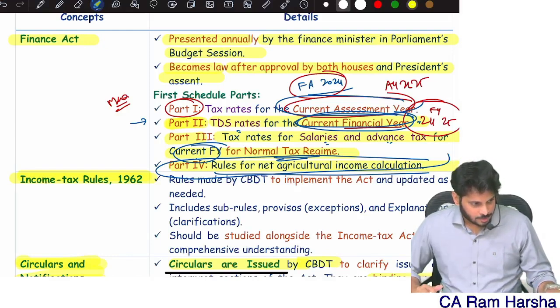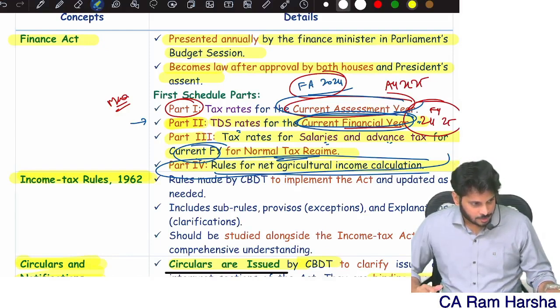Then 5 to 10 lakh slab is the same for everybody. Above 10 is also the same for everybody. Only if income is below 5 lakhs, yes or no, for below 5 lakhs income only, you need to see the age clearly. Remember, only for residents we will look at the age. If it's a non-resident, the basic exemption limit is always 2.5.